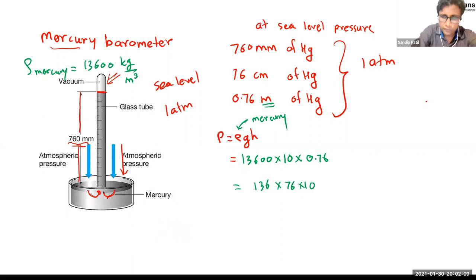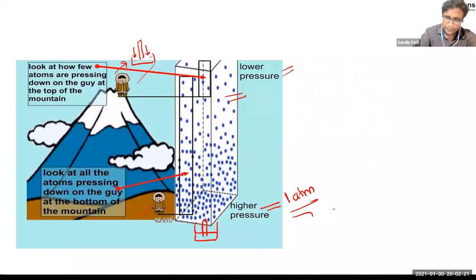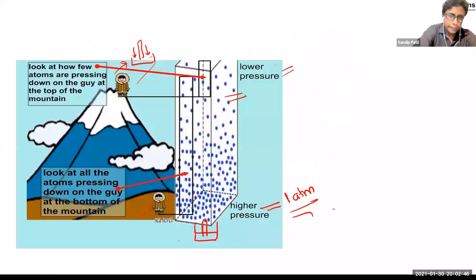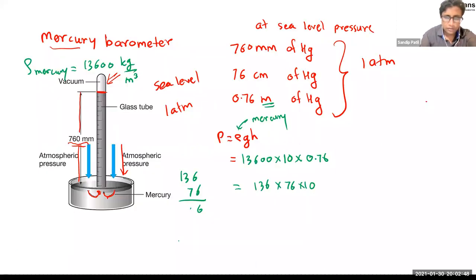Okay. Let's try to do this calculation by our normal method, right? So 136 into 76, how can I do this? This becomes 6, carry 3, 18 plus 3 becomes 21, carry 2, this is 8. Again, 7 6s are 42, carry will be 4. 7 3s are 21 plus 4 is 25, and this becomes 9.